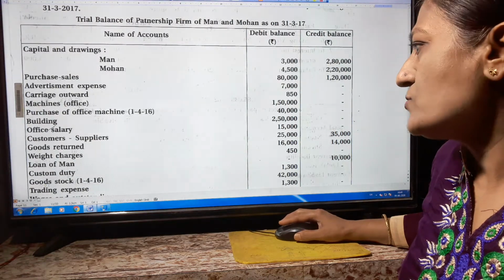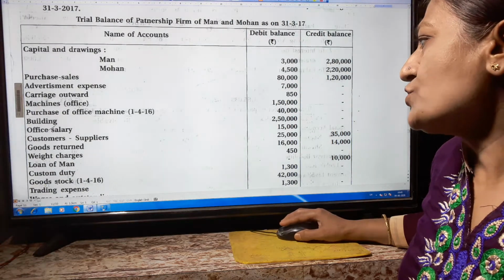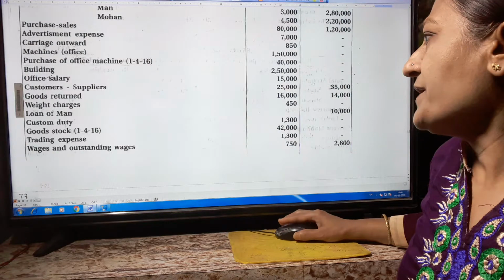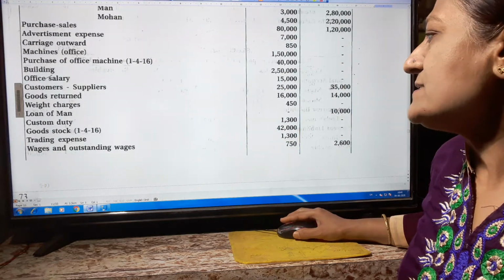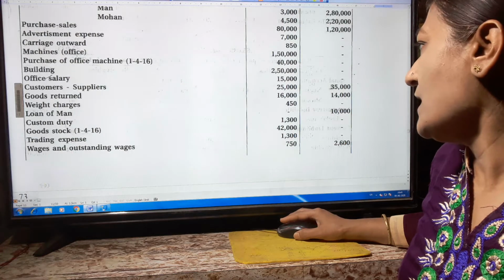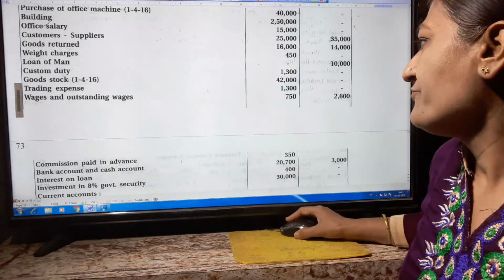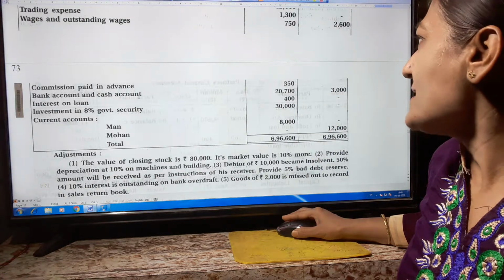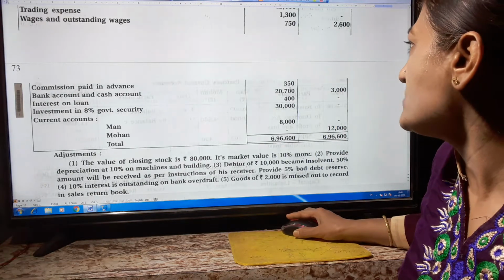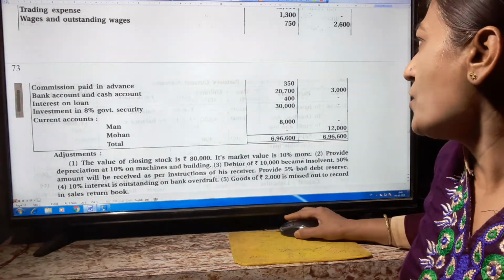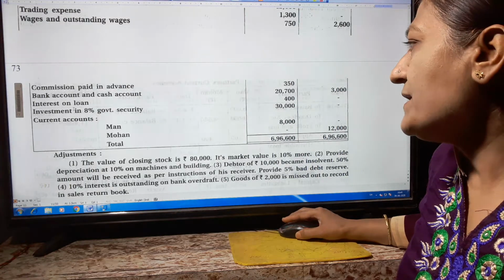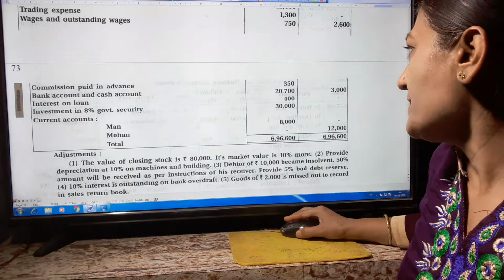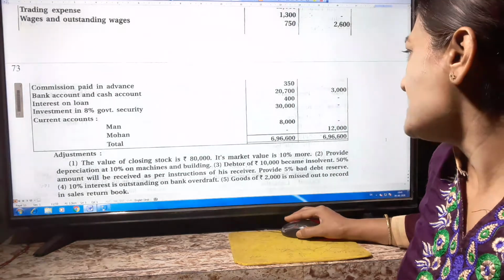Loan of Man 10,000, custom duty 1,300, stock on 1/4/2016, it is the opening stock, 42,000, trading expense 1,300, wages 750 and outstanding wages 2,600, commission paid in advance 350 rupees, bank account 20,700 and cash account 3,000, interest on loan 400, investment in 8% government security 30,000. Current account of Man 8,000, it is a debit balance, and Mohan credit balance 12,000.